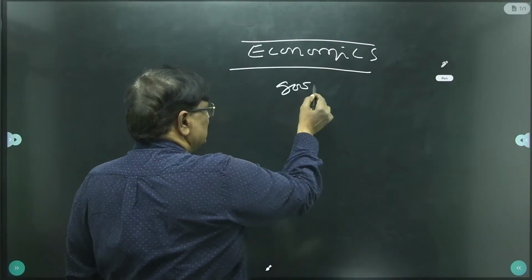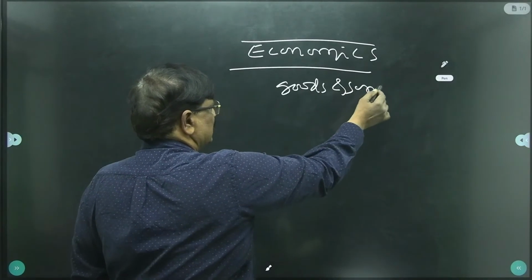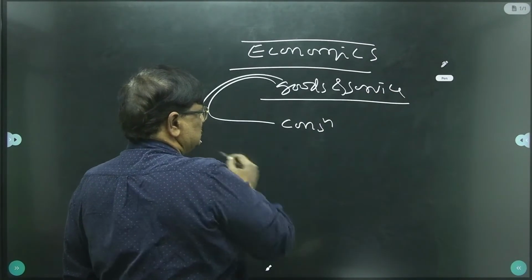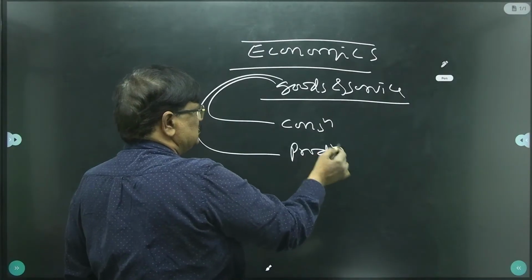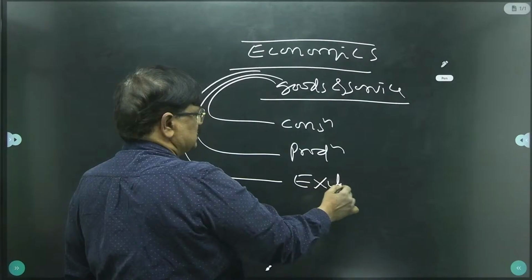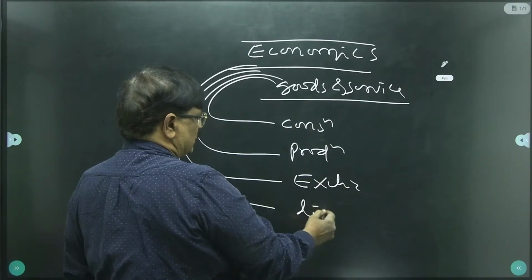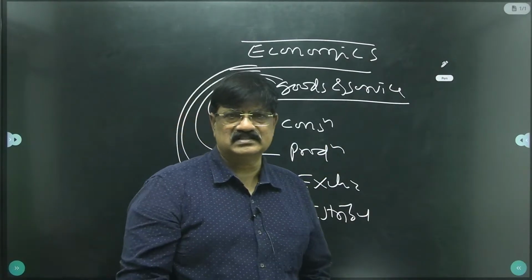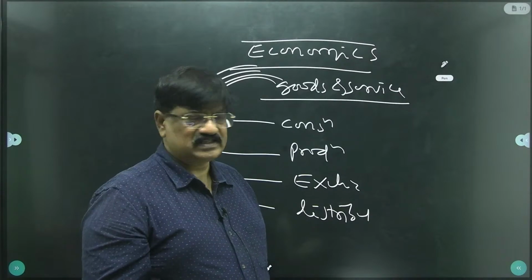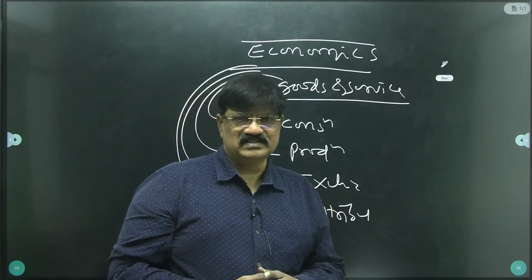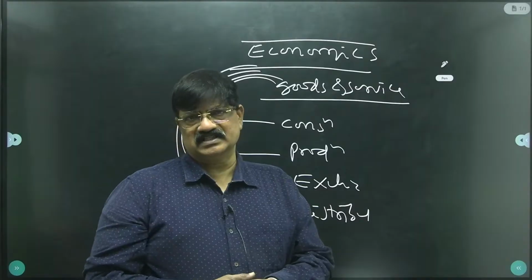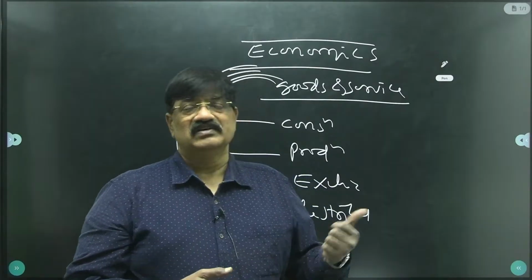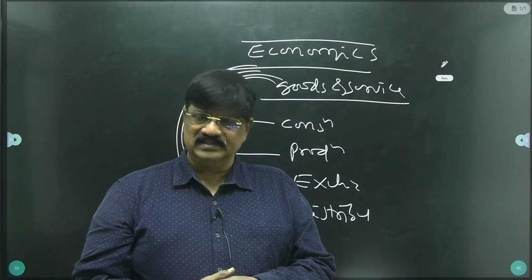Goods and services are already clear. The consumption of goods and services, the production of goods and services, the exchange of goods and services, and the distribution of goods and services. This is the standard definition, which is visible in the Oxford Dictionary for economics.